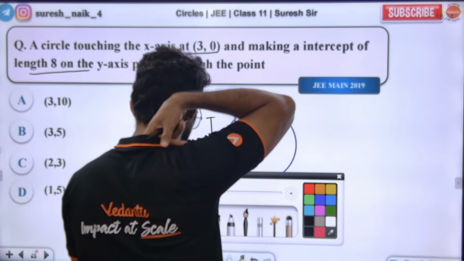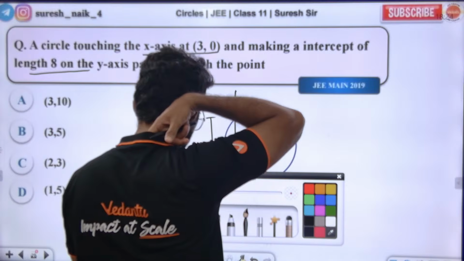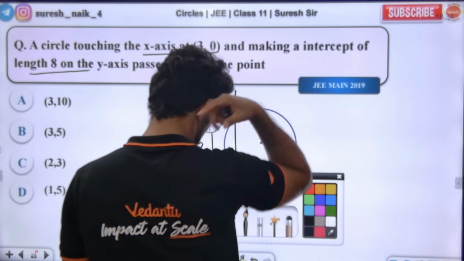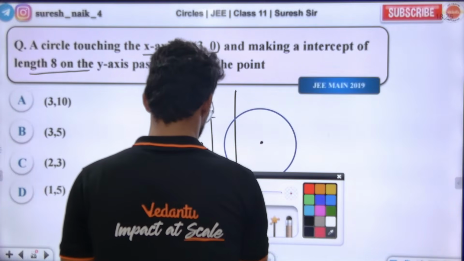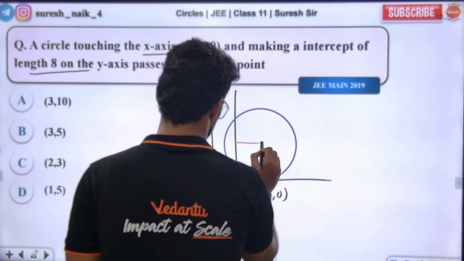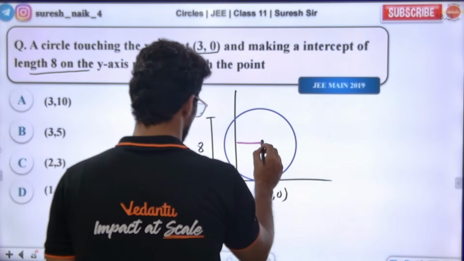what is the x coordinate of the center going to be? Definitely 3. Okay, this total 8 means what? This total, the x coordinate is not 3, this total is 3 here.